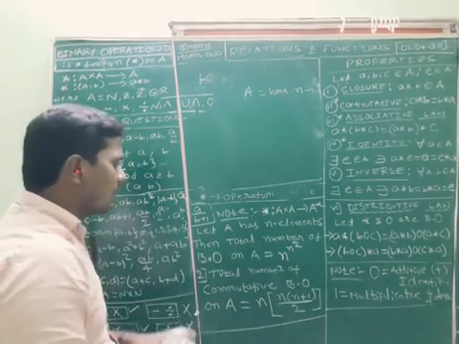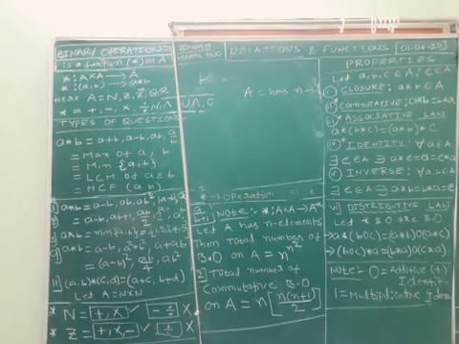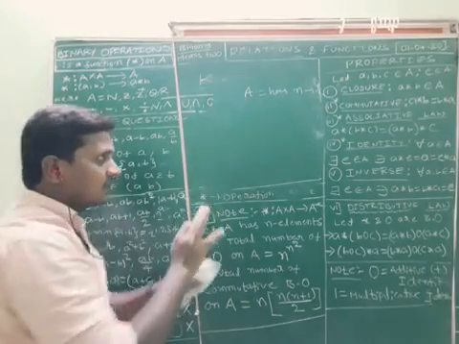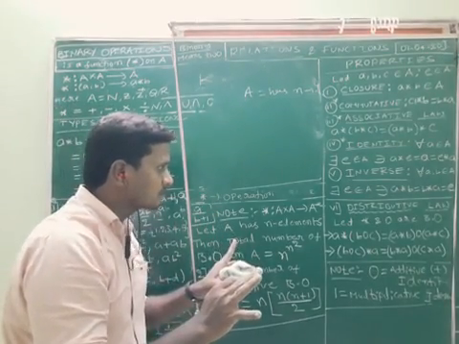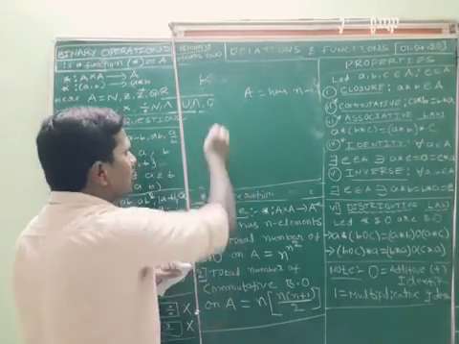How many total number of binary operations are there? Is it clear to everyone? A has n elements, total number of binary operations.